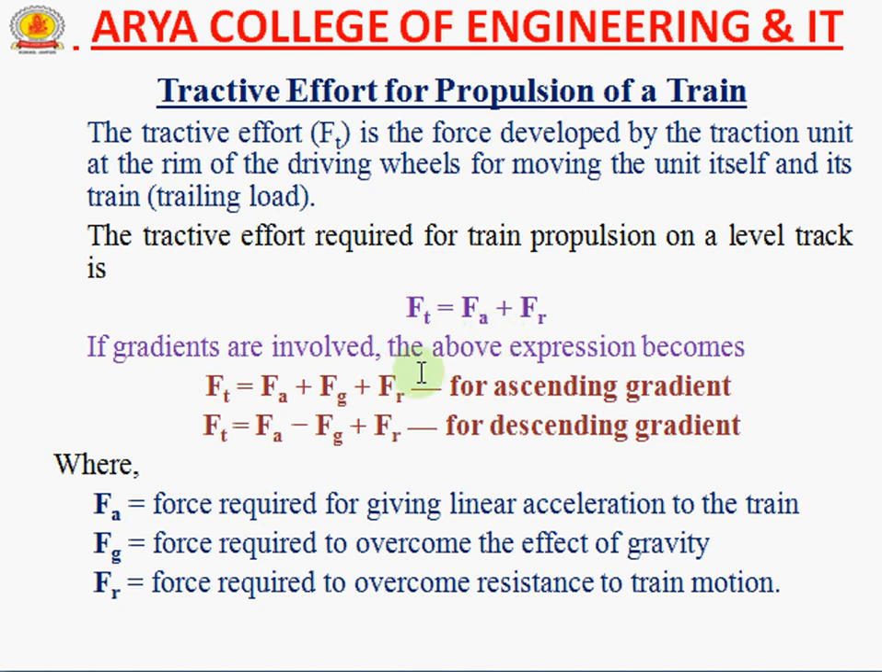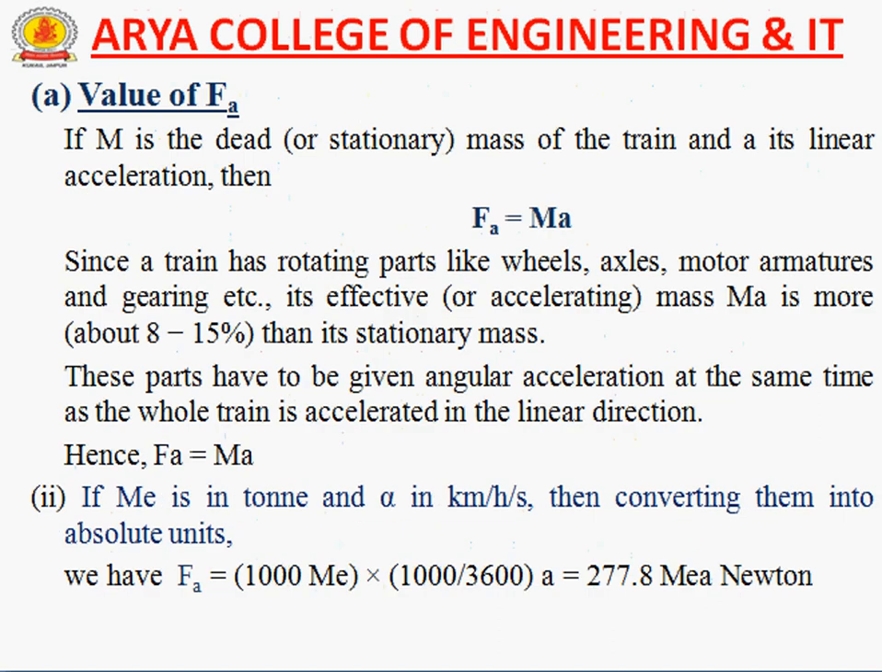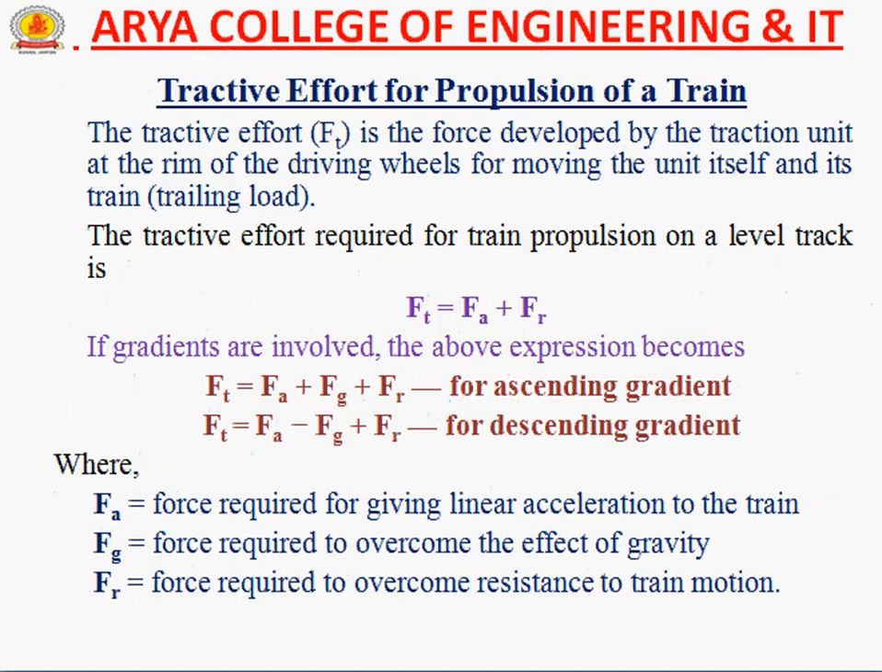If gradients are involved in the above expression, then it is Fa plus Fg plus Fr, and Fa minus Fg plus Fr. For the ascending gradient, we include the gravitational force, and for the descending gradient, we subtract the gravitational force from the acceleration force. If we find out the values of these forces, such as Fg, Fr, Fa, then we can calculate the total tractive effort.